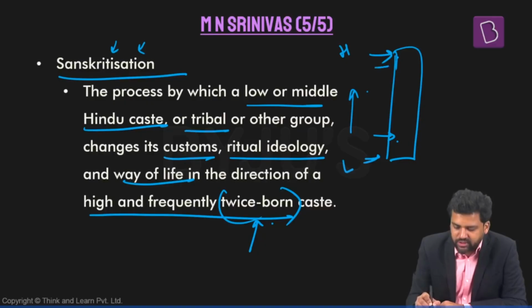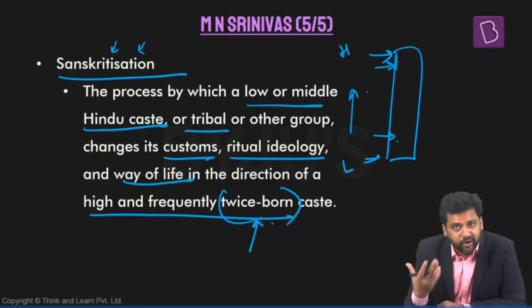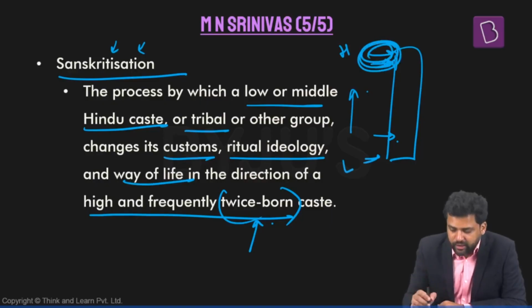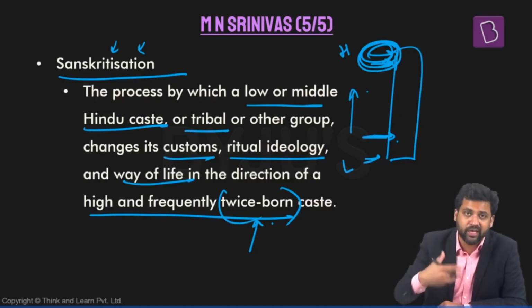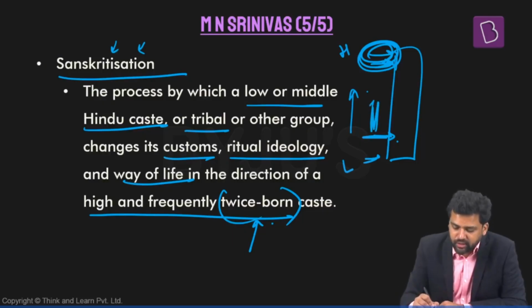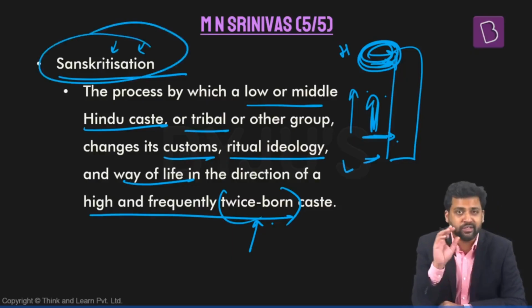They will follow their customs. Whatever food they are eating, they will try to consume that food. Whatever rituals they are following, they will try to do that. Whatever attire these members are wearing, they will try to follow that. And over a period of time, it will not happen overnight or over years, it will take generations, their position in the ritual hierarchy can improve. So this is the concept of Sanskritization.